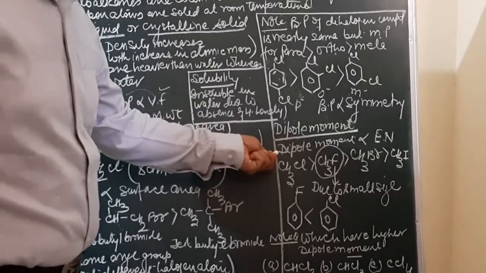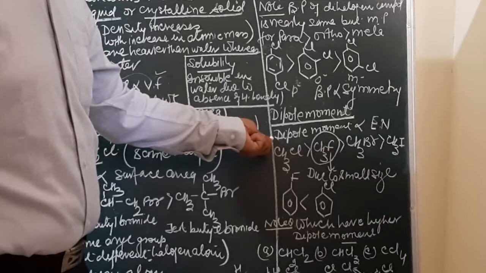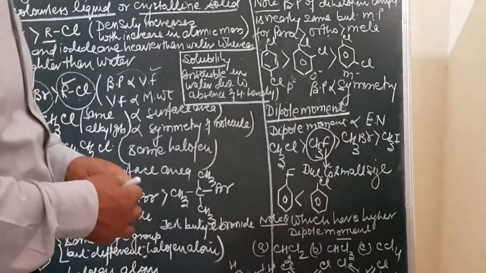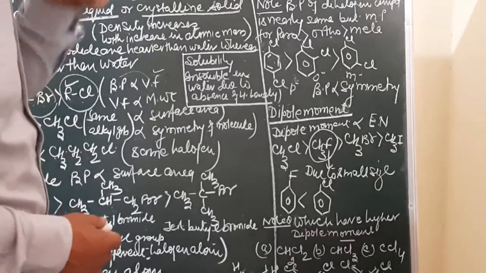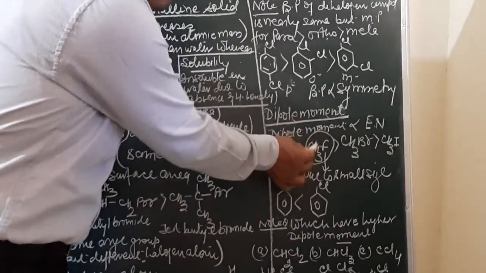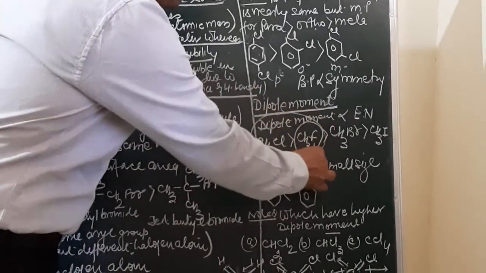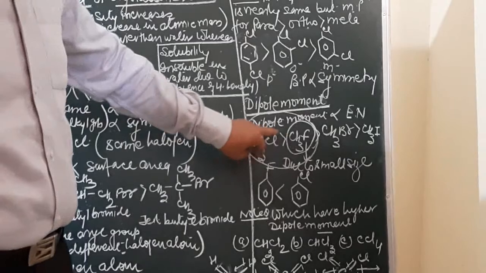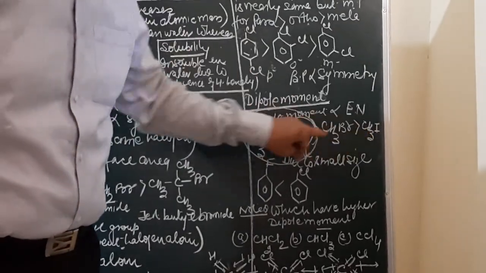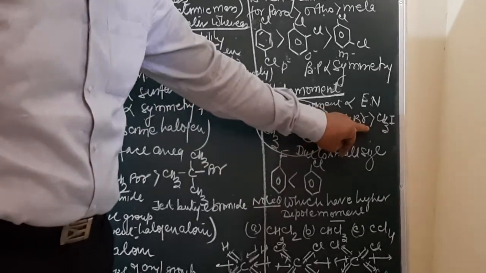Always remember, whenever we compare the dipole moment in organic chemistry, the direct concept is that dipole moment is directly proportional to electronegativity. So it means the fluoro compound should have the highest dipole moment. But ensure this: the dipole moment of methyl chloride is more than methyl fluoride. Fluoride will be more than bromide, more than iodide. What concept are we applying? The more the electronegativity, the more the dipole moment.